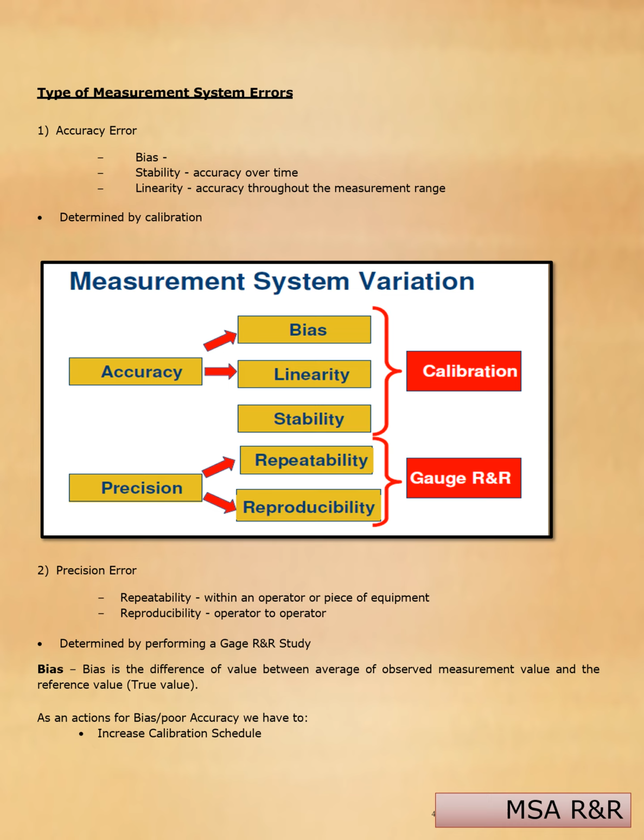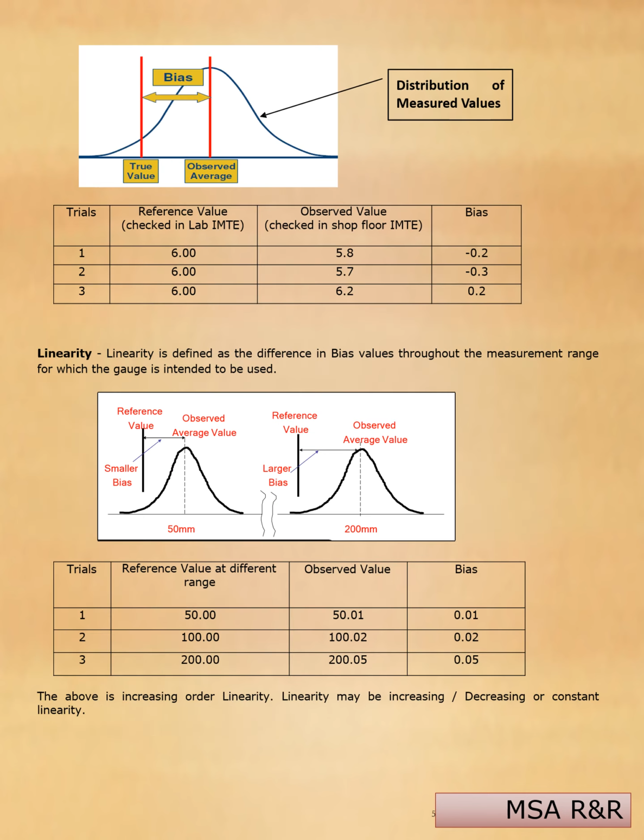Now we see bias. Bias is the difference between the average of observed measurement values and the reference value. Action for bias, poor accuracy, we have to correct. Please see the images. Normally you can see the three trials and their difference in the bias. That is what I have interpreted in the image.